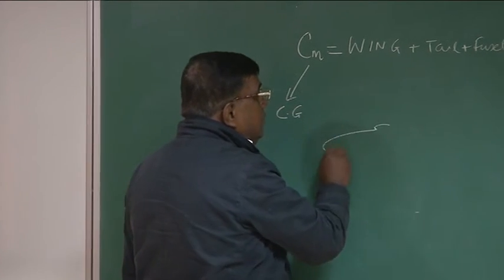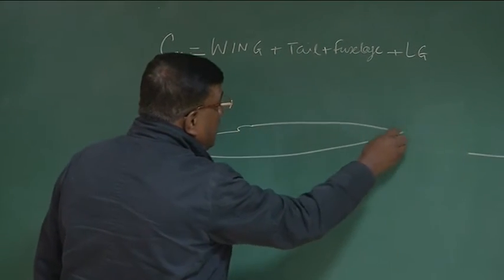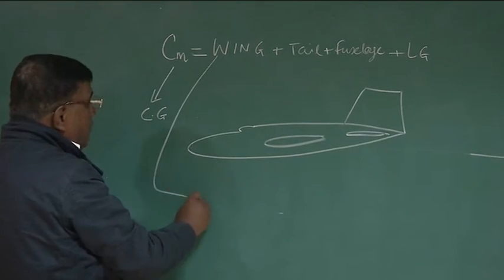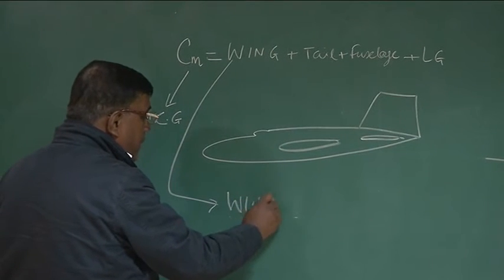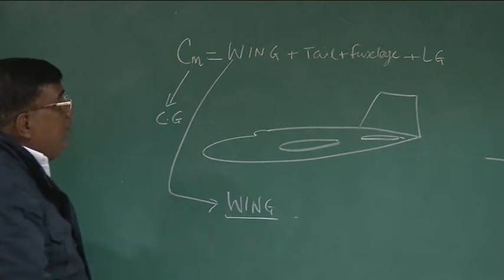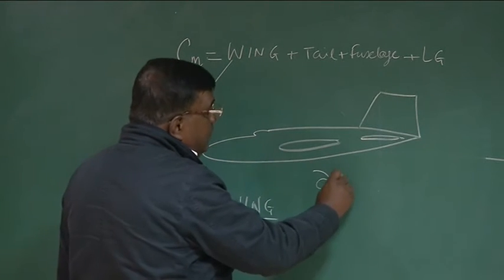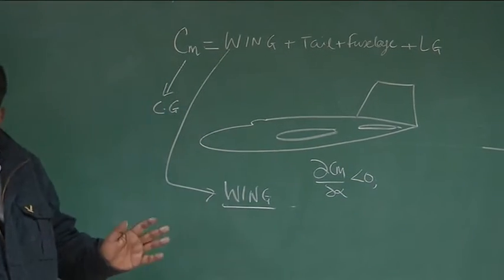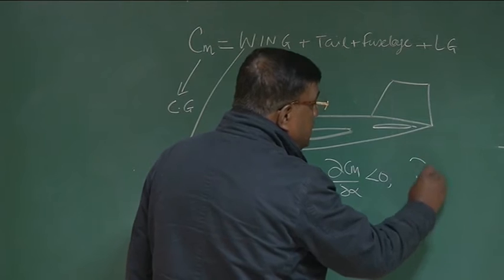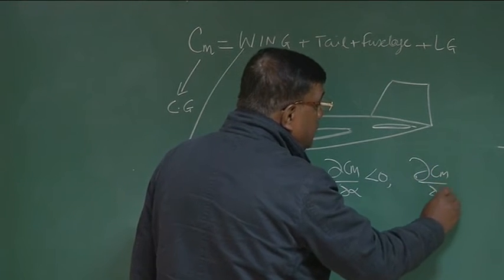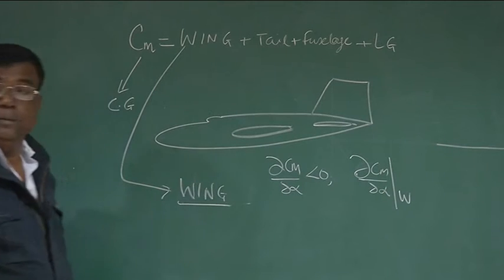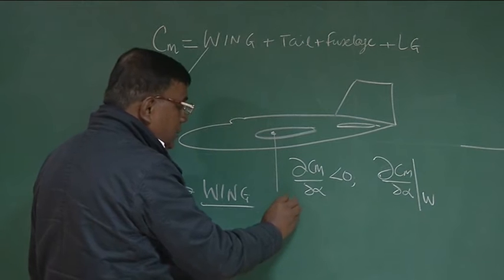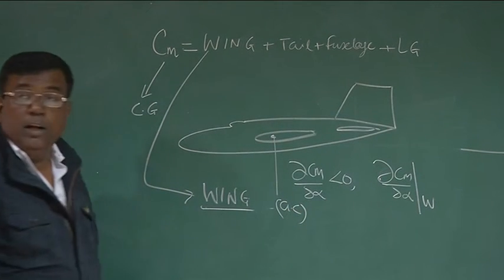Now see, this is very important. If I see the wing part, okay? What is my aim? My aim is dCm by d alpha should be less than 0 of the whole airplane. I like to check what is the dCm by d alpha contribution because of wing. Correct? Now, if I see a wing and there is an aerodynamic center, you know what is an aerodynamic center?